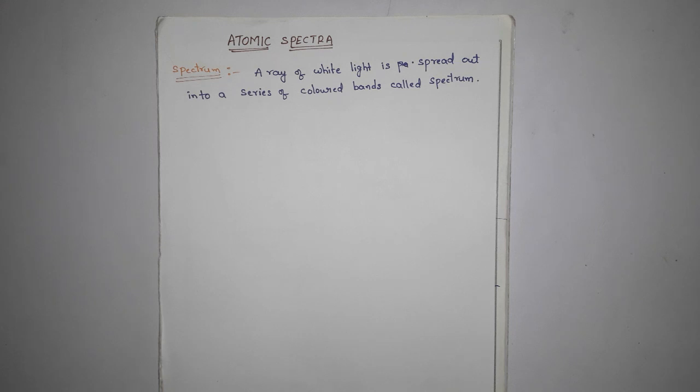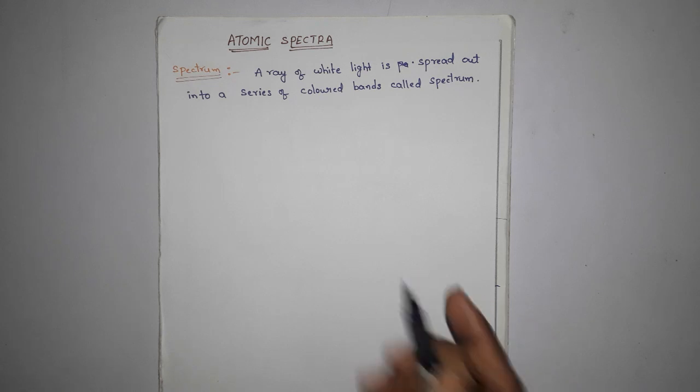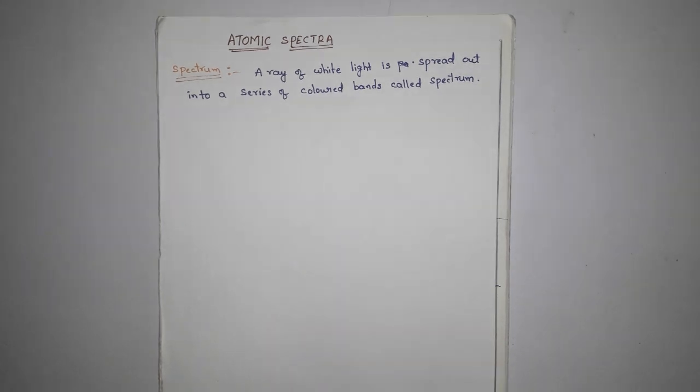So a beam of light is deviated or refracted from its original path as it passes from one medium to another.